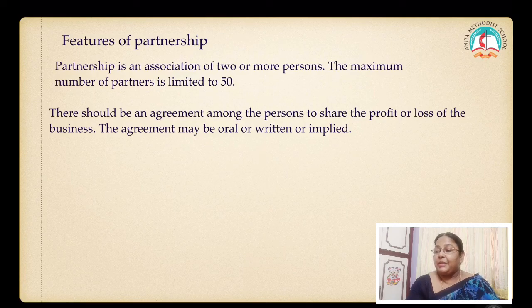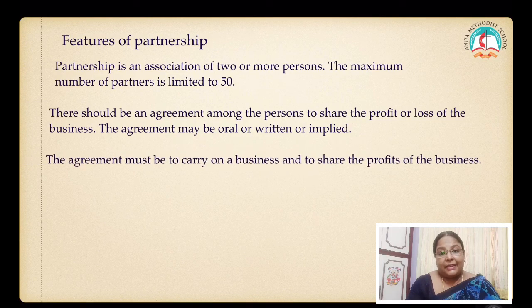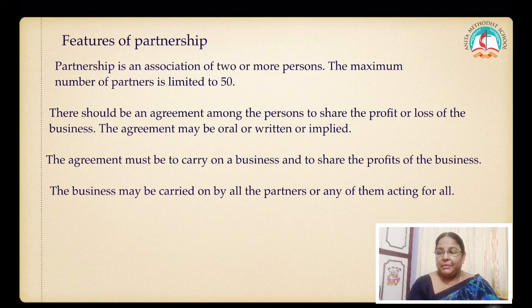The agreement may be oral or written or implied. The agreement may be oral, it can be only words, or they can write and keep their agreement. The agreement must be to carry on a business and to share the profit of the business. The business may be carried on by all the partners or any of them acting for all.